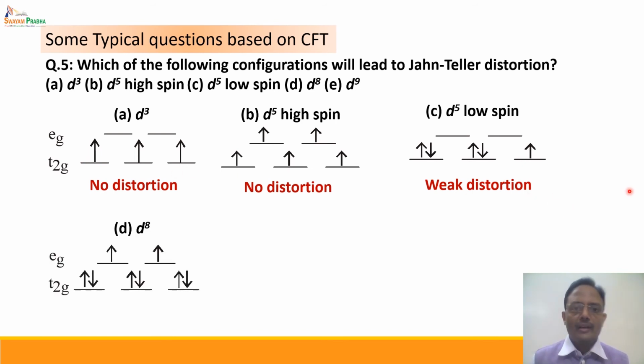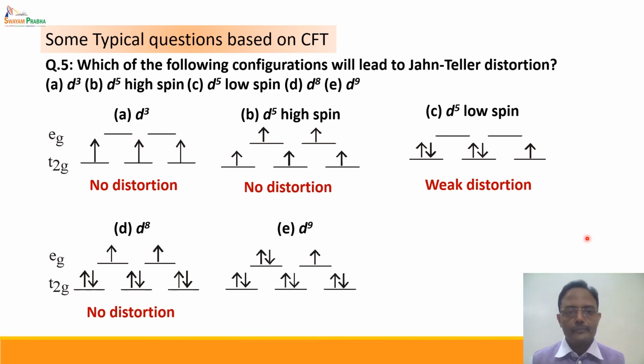Coming to the d8 configuration. d8 has only one probable configuration, that is t2g6 eg2. Now we can clearly see that t2g is symmetrically filled. Similarly, eg is also symmetrically filled, and hence it is a no distortion condition.